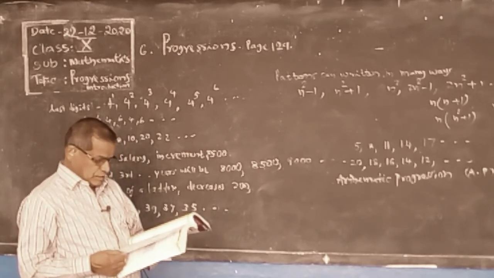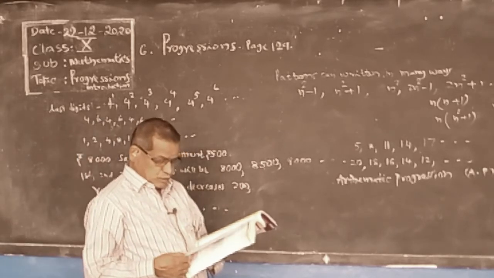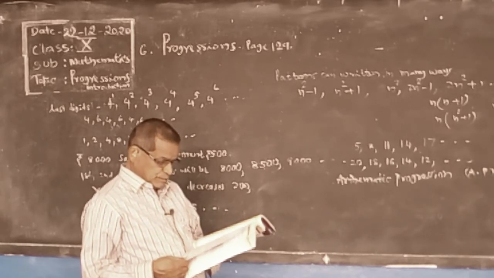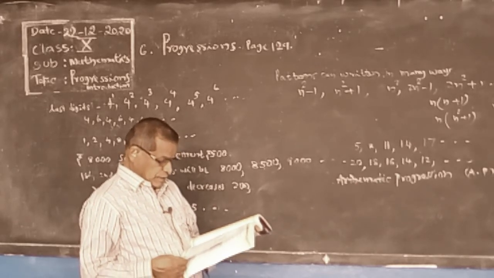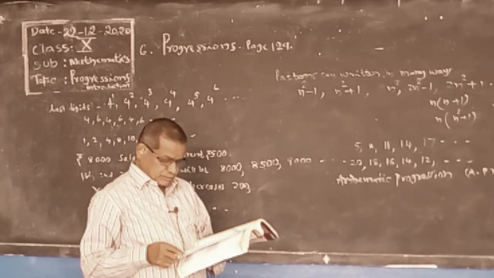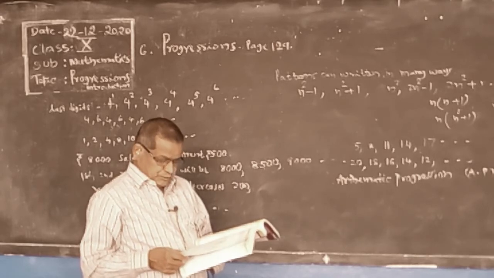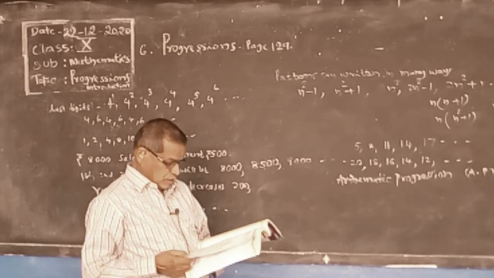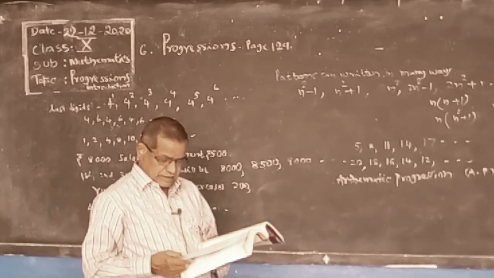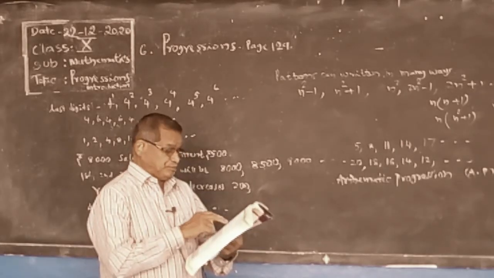Aryabhatta, our Indian mathematician, introduced these progressions, arithmetic progression, and formulas for all these series. Brahmagupta, Mahavira, Bhaskara considered the sum of squares and cubes. I will explain one by one.